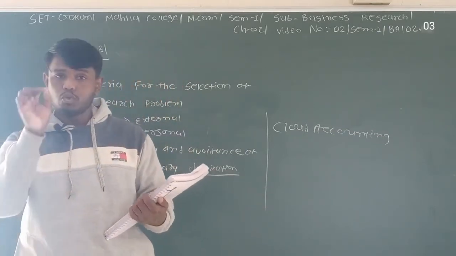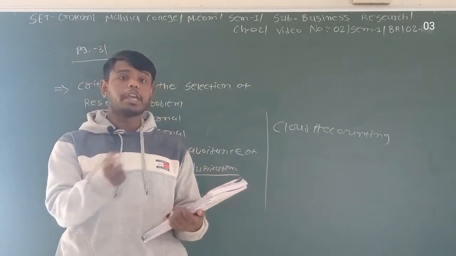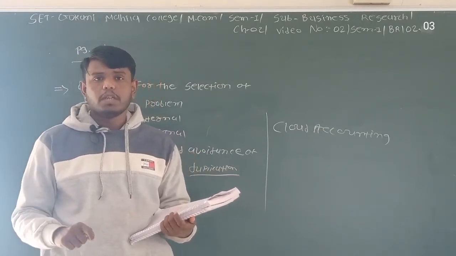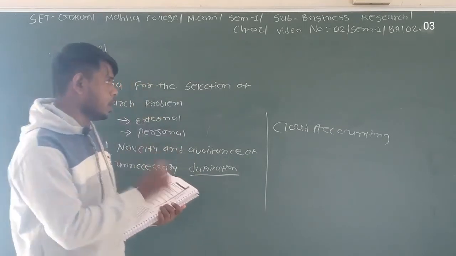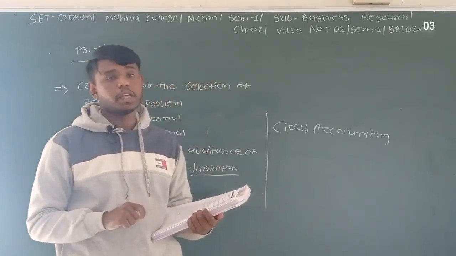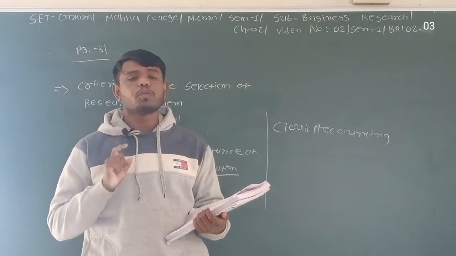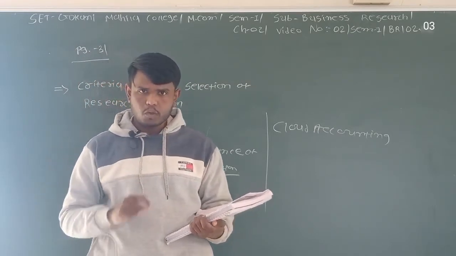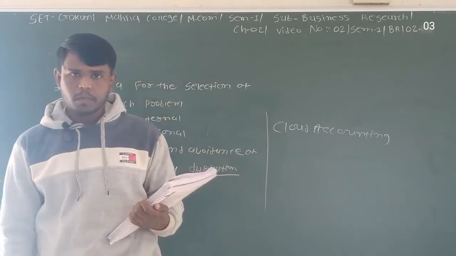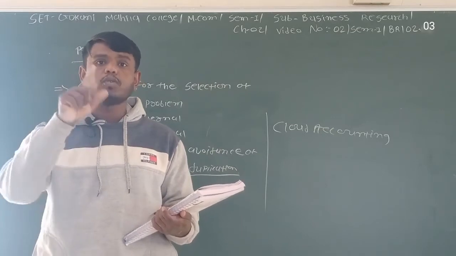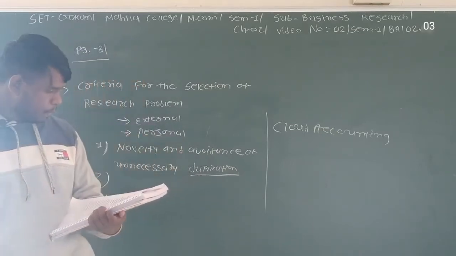If you choose your research title related to cloud accounting, it is very original. But the information related to cloud accounting is very rare. You will have to work hard to get information related to any new topic. So whenever you choose your topic, first of all you have to see whether you will get data related to that particular topic or not.